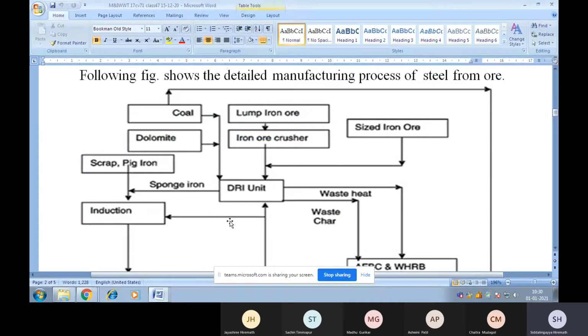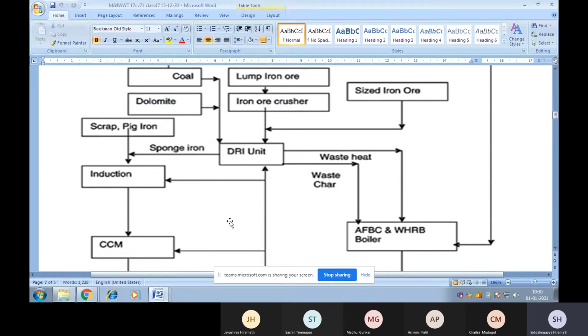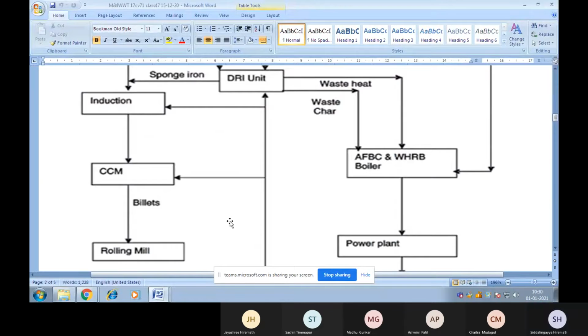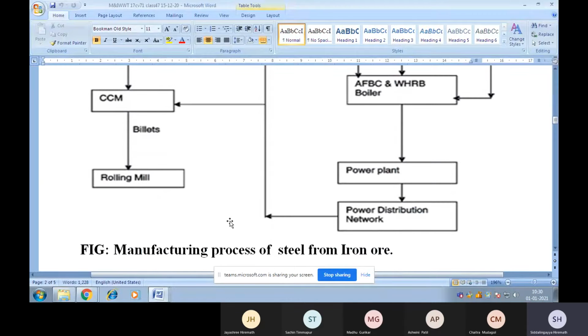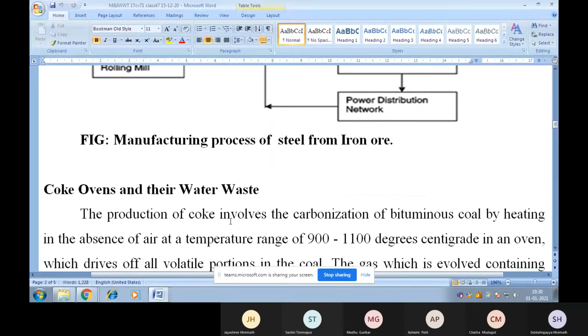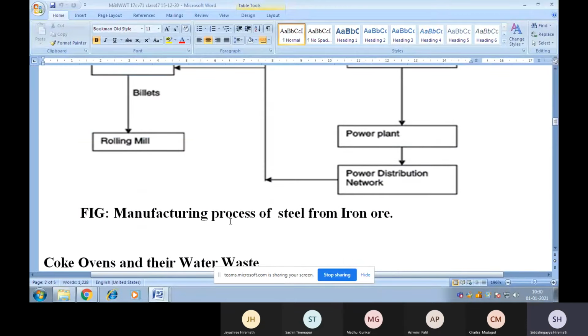First of all, coal will be there, and dolomite, scrap, pig iron. So you can just go through this flow chart to understand the different processes involved in the manufacturing process of steel from iron ore. For iron ore, we can use hematite or magnetite. Usually in Karnataka, hematite is available. Bellary is famous for this hematite iron ore, which contains around 65 to 70% of iron.